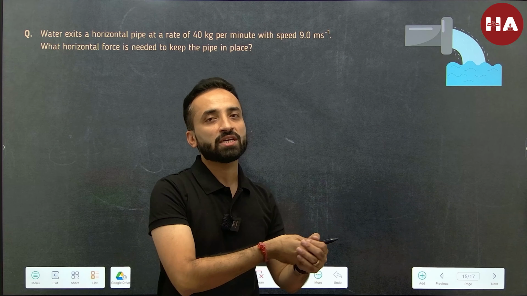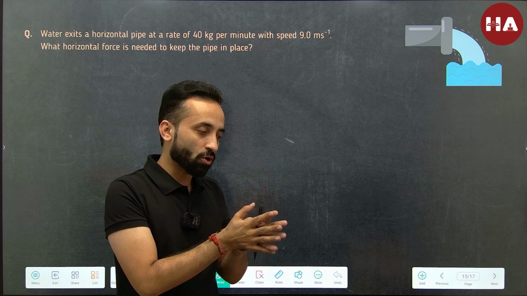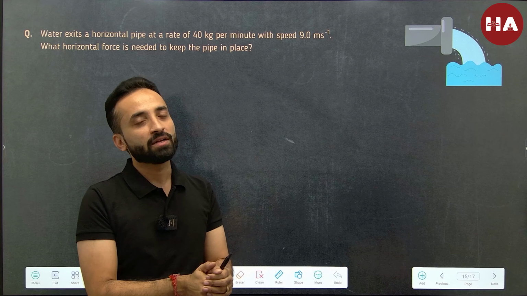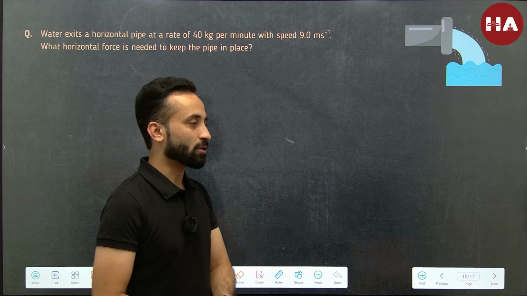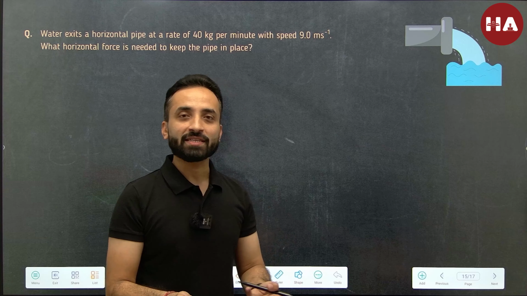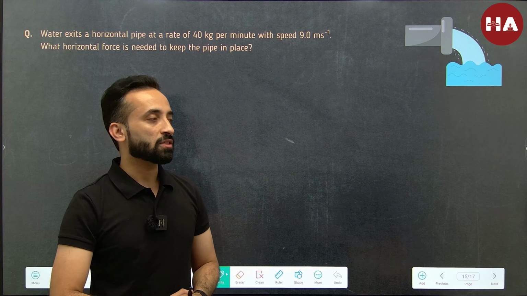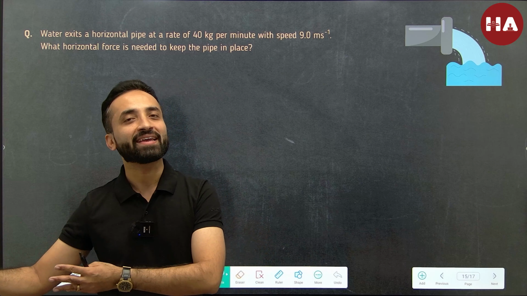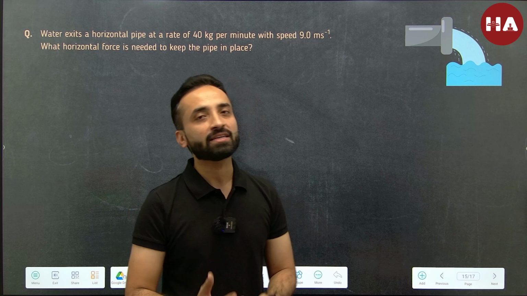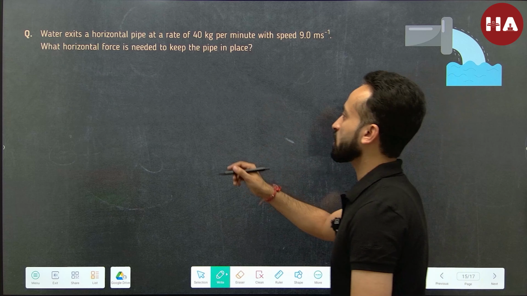When the water is gushing out, the firefighter gets a recoil, and therefore to hold on to it, you need more force, you need more stability, and that's why multiple people hold on to that hose. Or you can take an example. Let's say you leave a pipe in the garden and you turn on the tap. What's going to happen? When the water is going to gush out, the pipe is going to move by itself, again indicating that there is a reaction force that the pipe is experiencing. We are talking about that here.